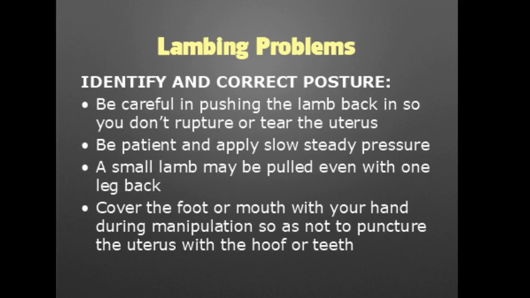What we can also do is use our hand to cover the foot or the mouth during manipulation, so as not to puncture the uterus with the hoof of the feet or the teeth of the mouth.